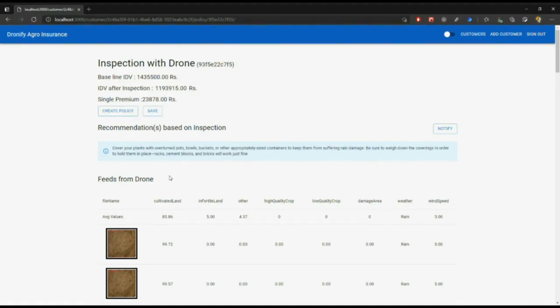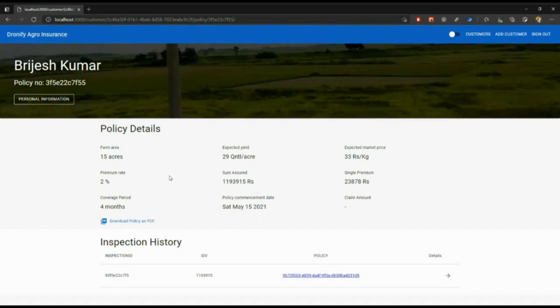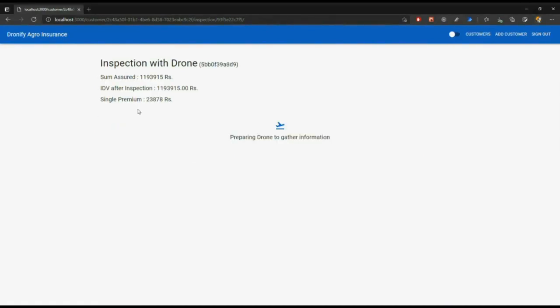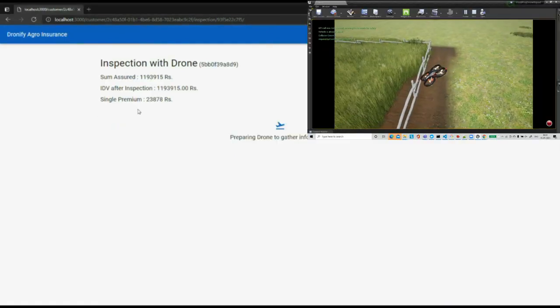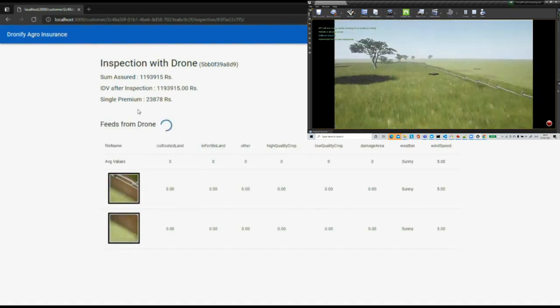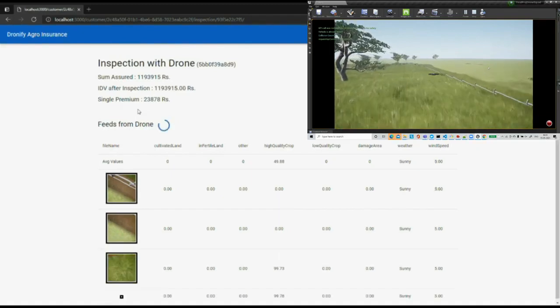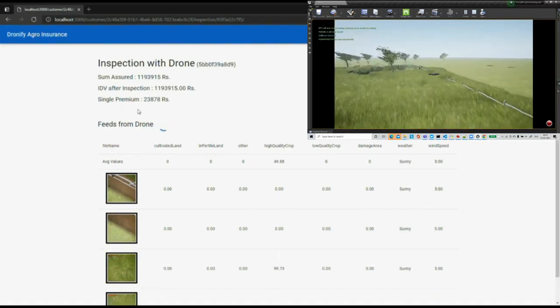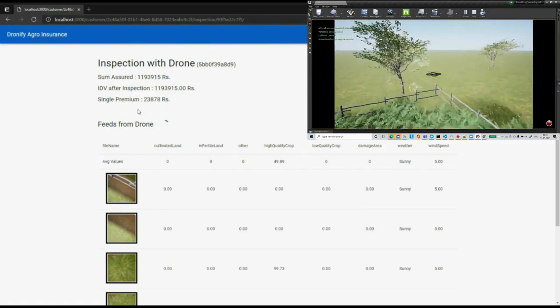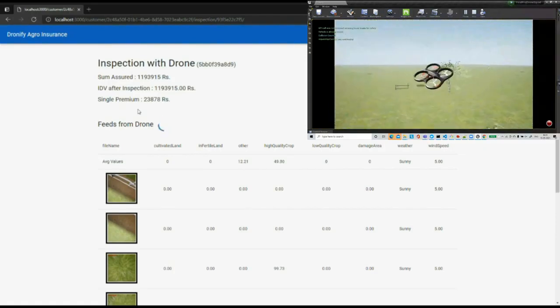You see the policy is created and all the information is showing correctly here. We'll have one history record also. Now we can also do an intermediate inspection of the property, which basically helps farmers understand if anything goes wrong, and what can be improved further. This inspection will provide recommendations to the farmers and insurer.